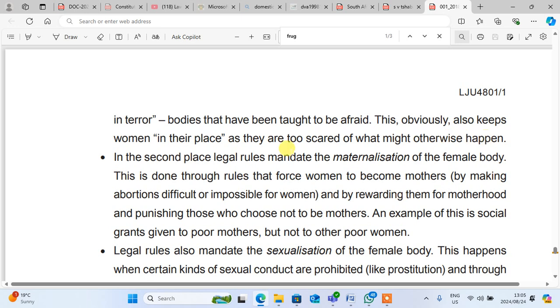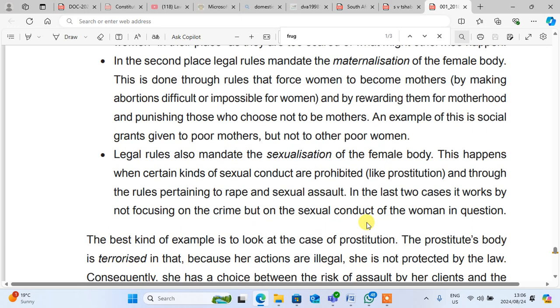In the second place, legal rules mandate the materialization of the female body. This is done through rules that force women to become mothers and by rewarding them for motherhood and punishing those who choose not to be mothers. An example of this is the social grants given to poor mothers but not to other poor women.